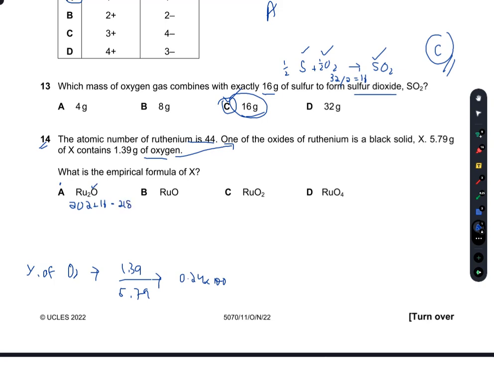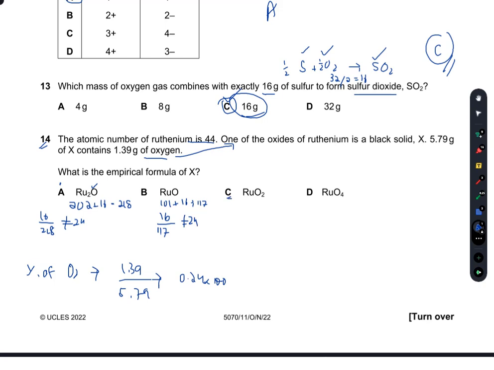Now calculating the percentage presence of oxygen in diruthenium oxide, so that will be 16 over 218, so that's definitely not equal to 24. You can check this in your calculator as well. Whereas for ruthenium oxide RuO, that is 101 plus 16, that is 117, and I again calculate the percentage presence of oxygen in RuO, so 16 divided by 117, that is 13%, again not equal to 24.